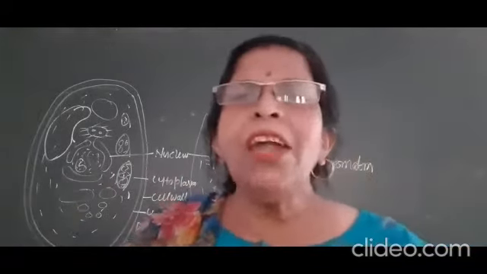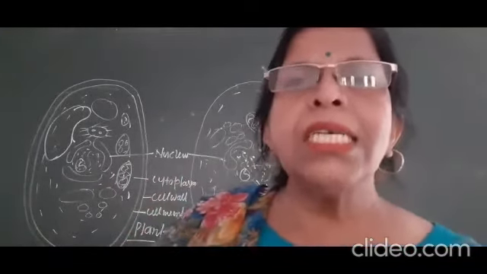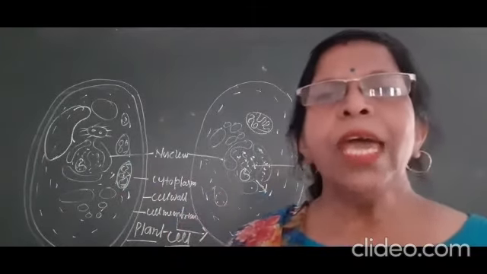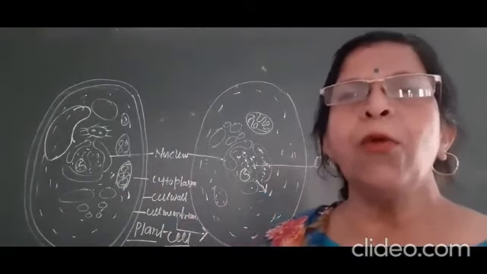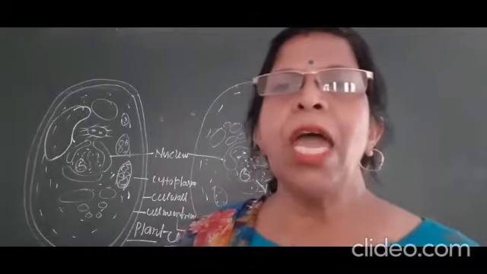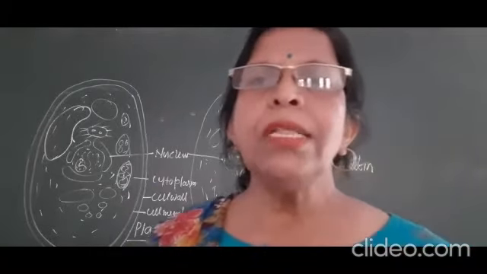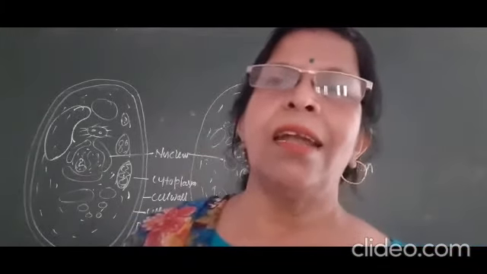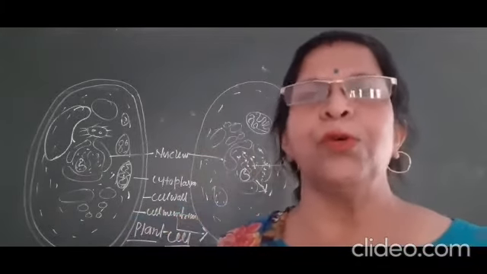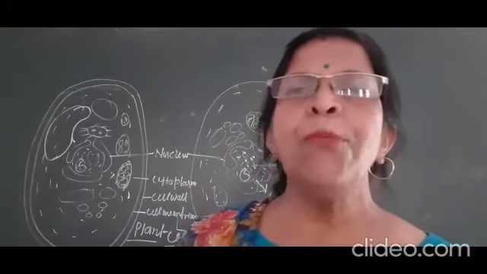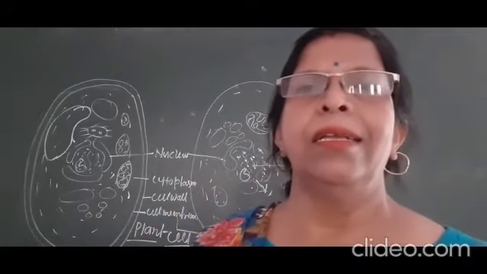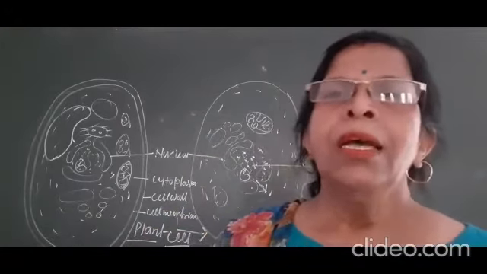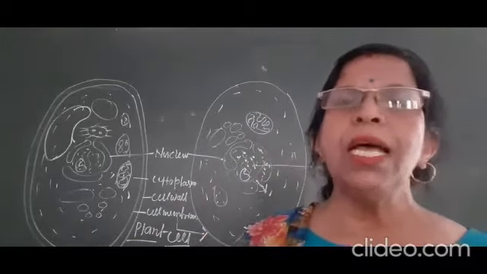They form a network and remain in a cluster. Afterward, during cell division, they change into chromatids and at last convert into a chromosome, which helps in the formation of the new cell. Okay, clear? So this is the part of the nucleus.